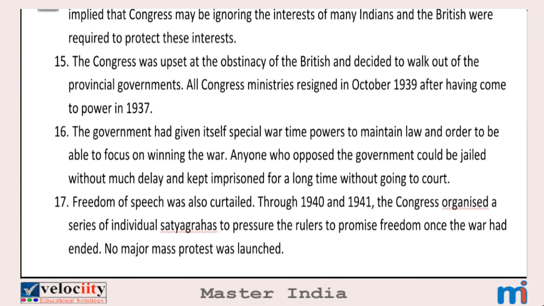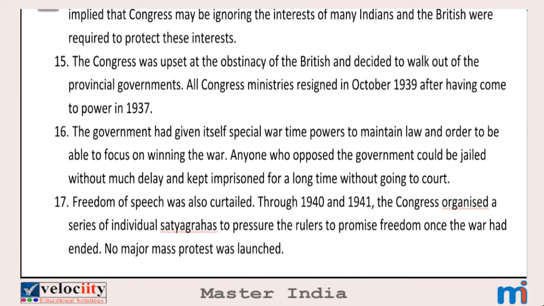16th point. The government had given itself special wartime powers to maintain law and order, to be able to focus on winning the war. So, to focus on winning the war, the British government was given special wartime powers to maintain law and order in India. Anyone opposing the government could be jailed without much delay and kept imprisoned for a long time without going to court. So with these new laws, anyone who opposed the government would be imprisoned immediately and kept in jail for a long time without going to court.